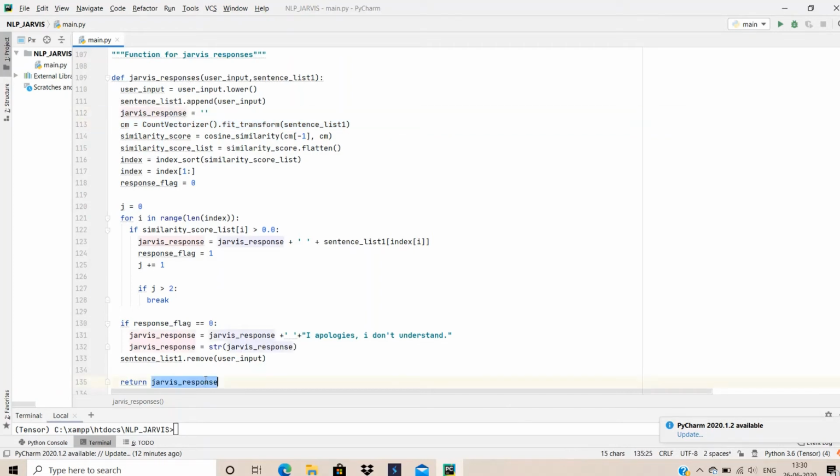So here we are vectorizing the sentence list, and after that the similarity score is calculated by using cosine similarity.